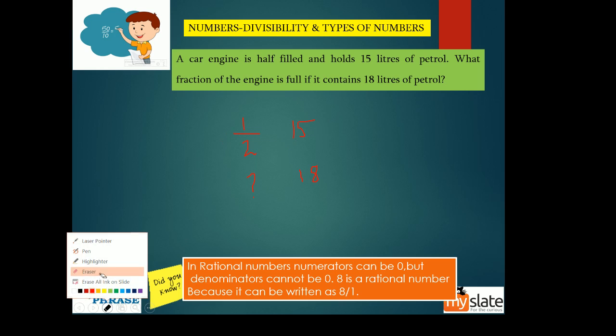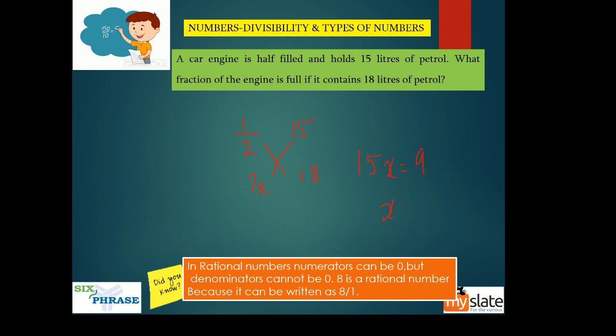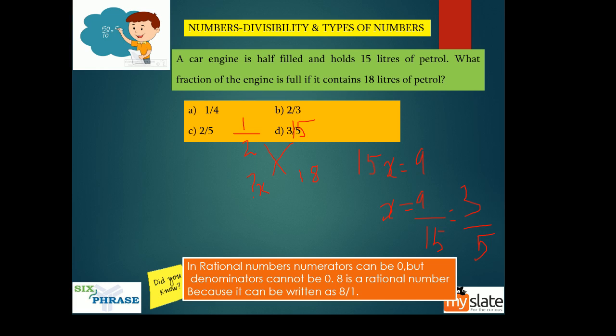Okay. The way you do this is just cross multiply them. Maybe take this to be x, or you can keep it as a question mark. 15x is equal to 9. x is equal to 9 by 15, which is nothing but 3 by 5. So the x value is 3 by 5. You can see option D is the correct answer.